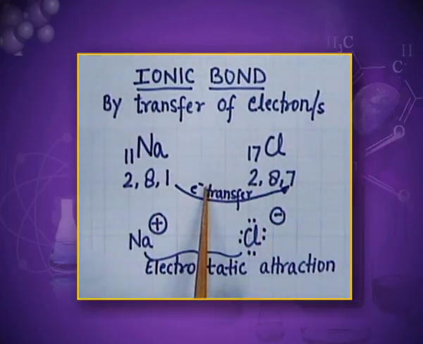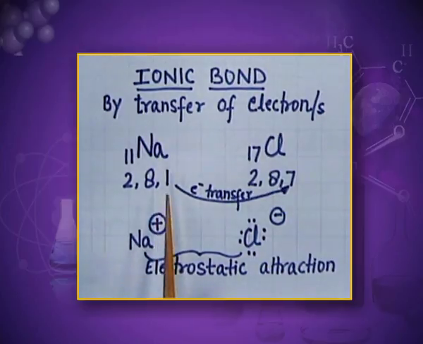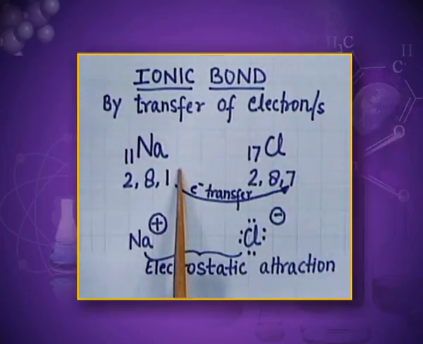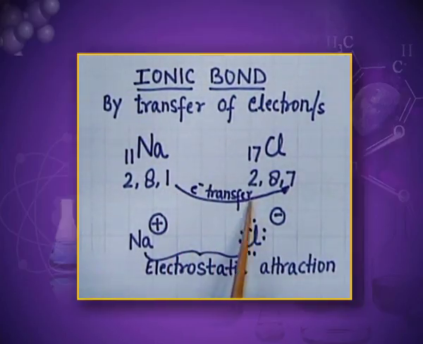Both these elements tend to have the octet. Octet means 8 electrons in the valence shell. Now sodium will easily lose this 1 electron and transfer this electron to chlorine. This way sodium acquires a positive charge and will have 8 electrons in its outermost shell, and the chlorine will acquire a negative charge and it will also have 8 electrons in its valence shell.